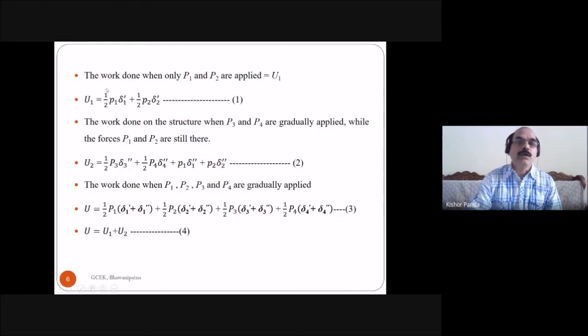And U1 is the work done in the structure when P1 and P2 are gradually applied. U2 is the total work done when P3 and P4 are applied while P1 and P2 are still there. So this is U1 and this is U2, and this is equation 1.